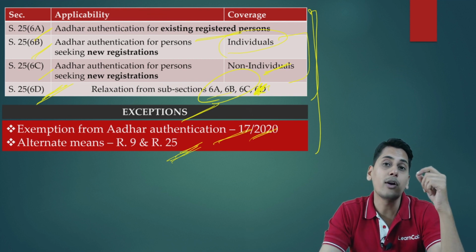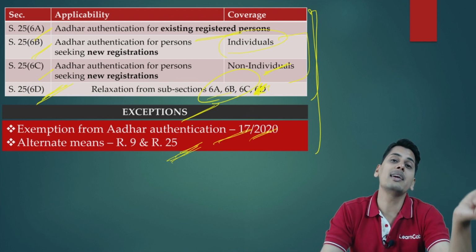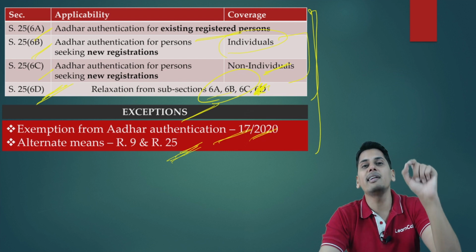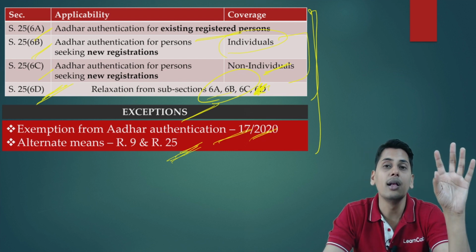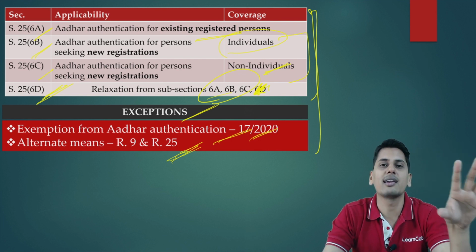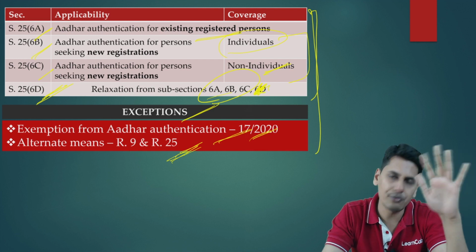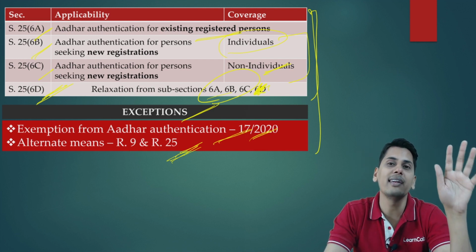Now friends, there could be cases where a person is not having an Aadhaar number, or is not able to authenticate his Aadhaar number. In those cases, alternative means are provided to him. What are the alternative means? It is physical inspection of premises before granting the registration. And friends, of course, there are certain persons who are notified and who are exempted from authenticating their Aadhaar.